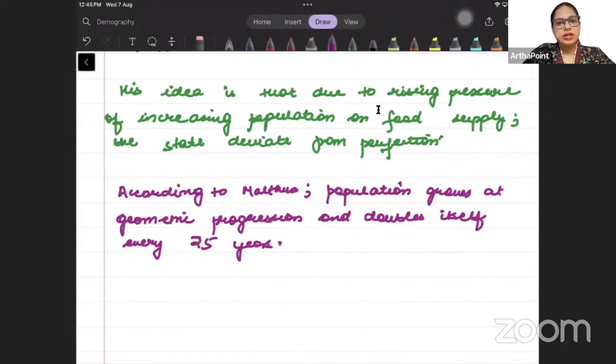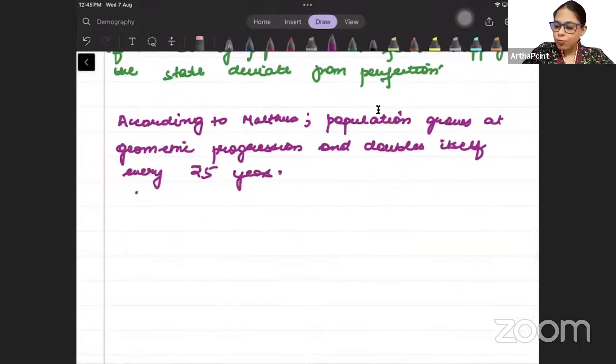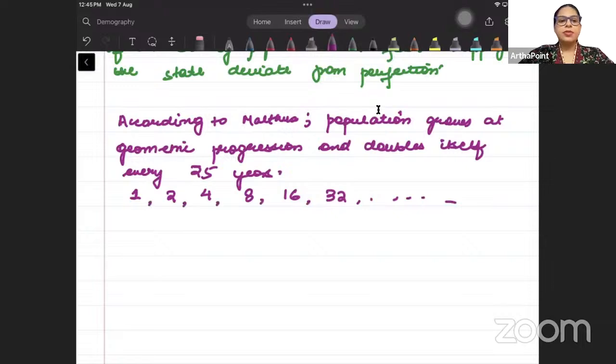So population is growing like this: 1 into 2, 2 into 2, 4 into 2, 8 into 2, 16 into 2, 32 and so on. The population grows at this rate.